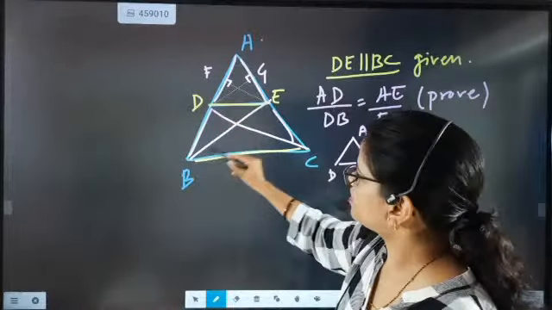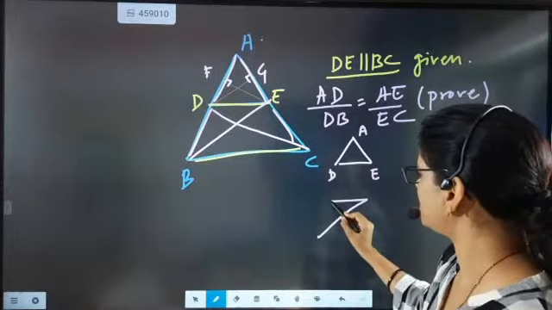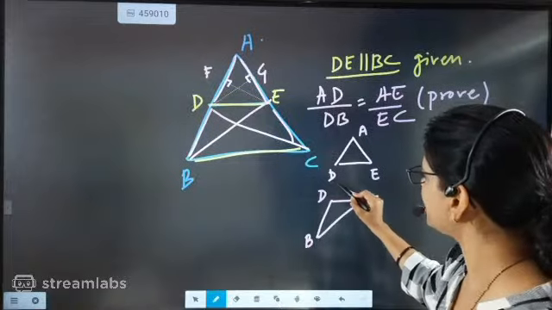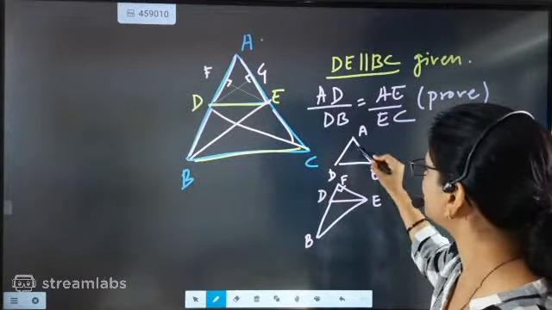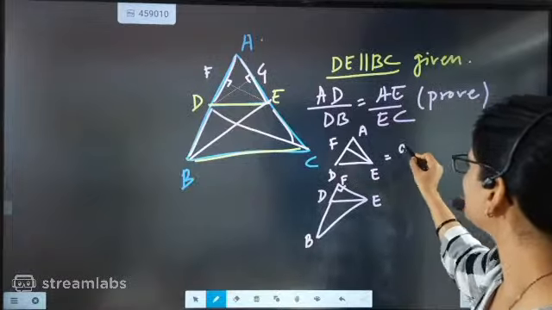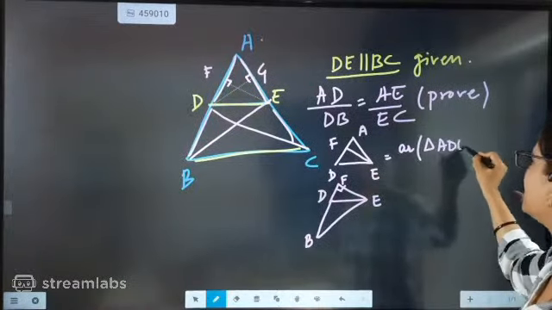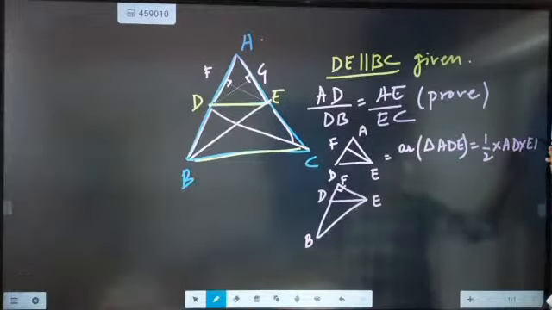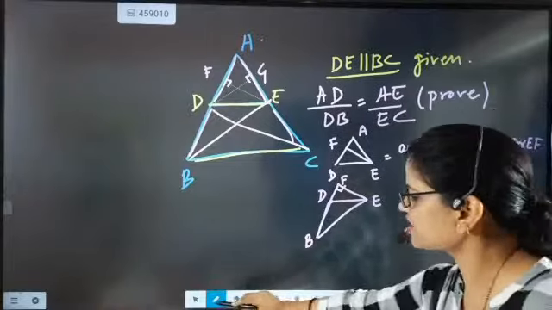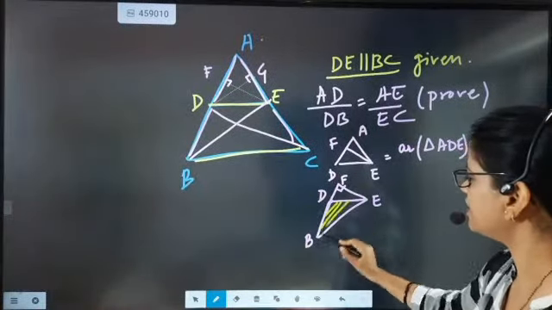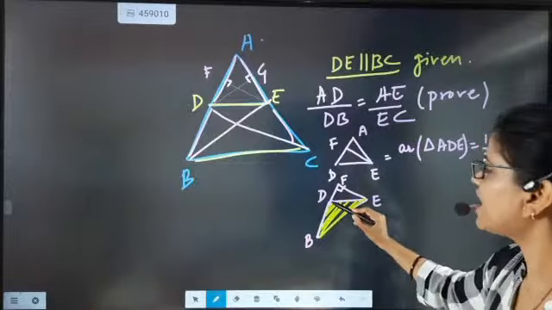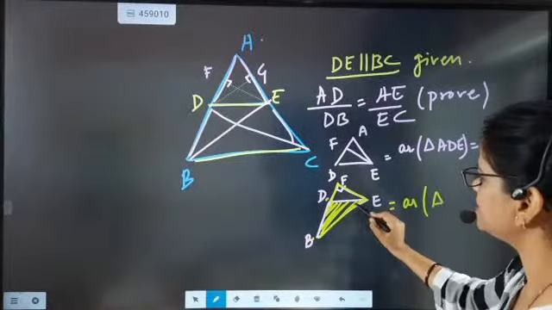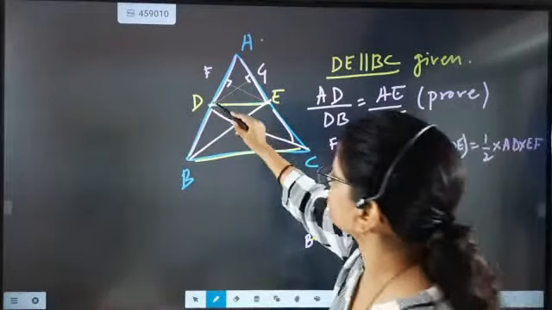Now beta, what our strategy was: we have taken first this small triangle, triangle ADE, and then we have taken this side, that is DBE, and here the height drawn is the perpendicular EF, and here F is inside. Now beta, area of triangle ADE is half into AD into EF. Now, area of only this triangle, let me color it so that you can understand. This is an obtuse angle triangle, height is outside. So the area of triangle DBE, this part of the triangle,